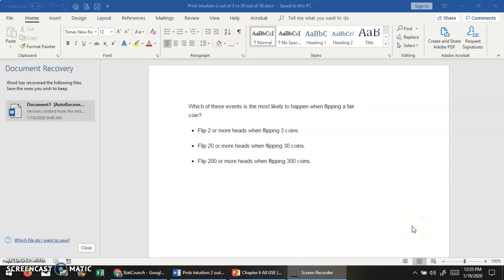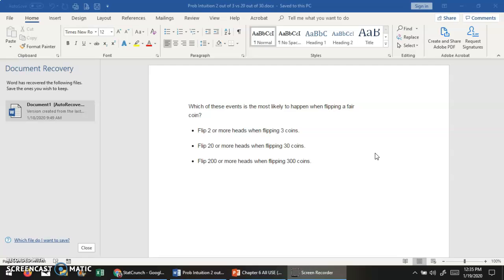In order to find these probabilities, we could use the theoretical probability. These are all binomial probabilities, so we could calculate them. And at first glance, you may think, oh, those are all 2 out of 3, so it's a 2/3 probability. They're all equally likely, but that is not the case.